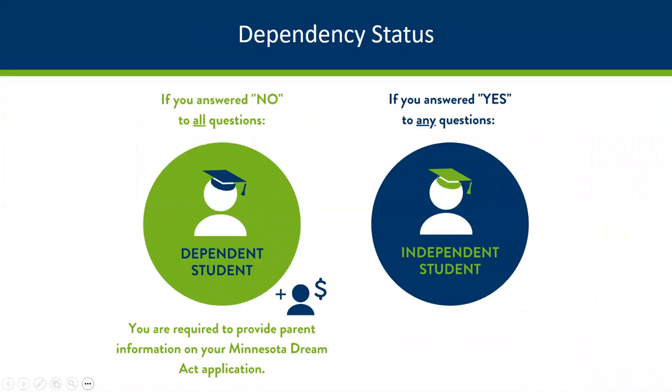If you are able to answer no to all of the questions, then you are considered a dependent student. Dependent students are required to provide parent information on the DREAM Act application. If you answered yes to any one of those questions, you are considered an independent student and do not need to provide parent information on your Minnesota DREAM Act application.